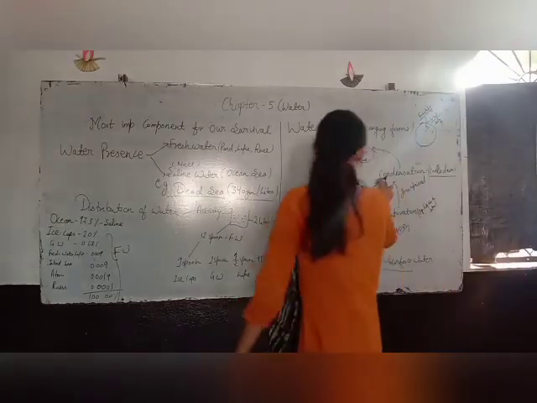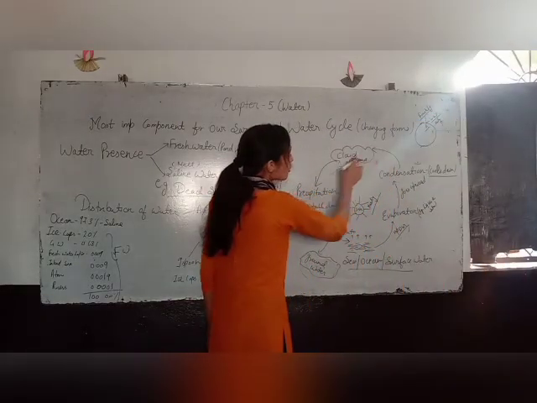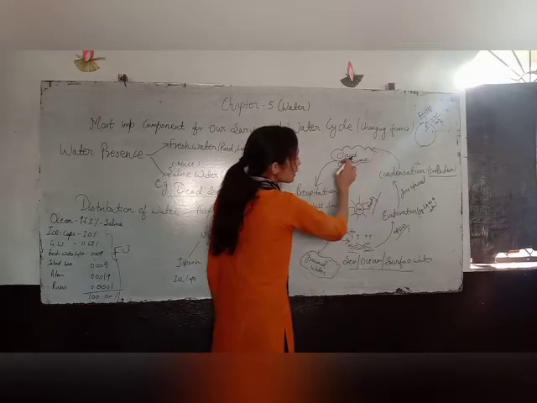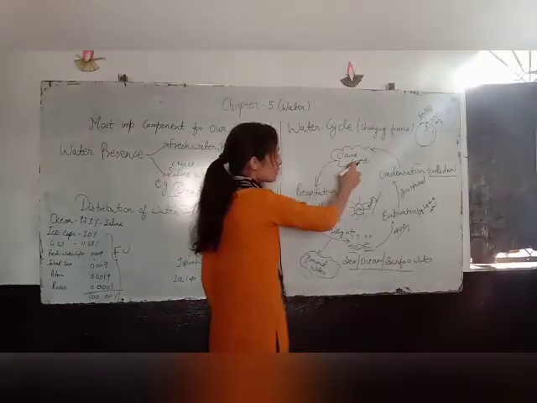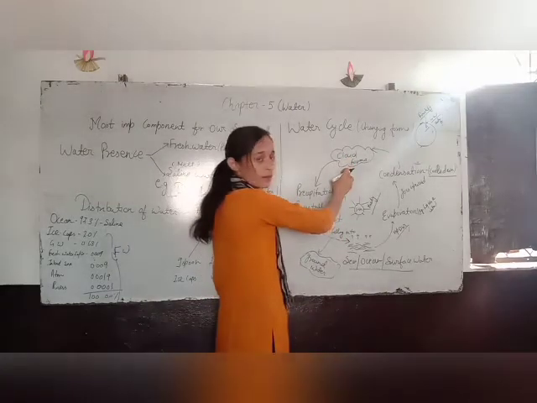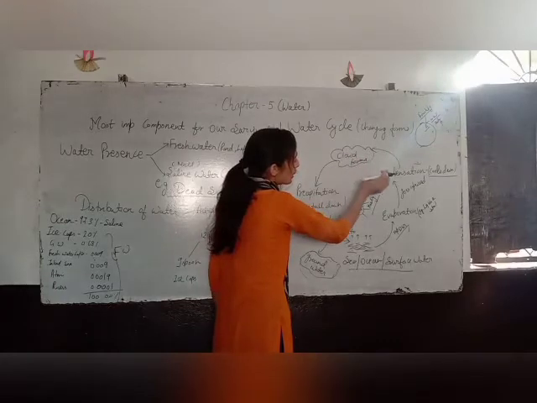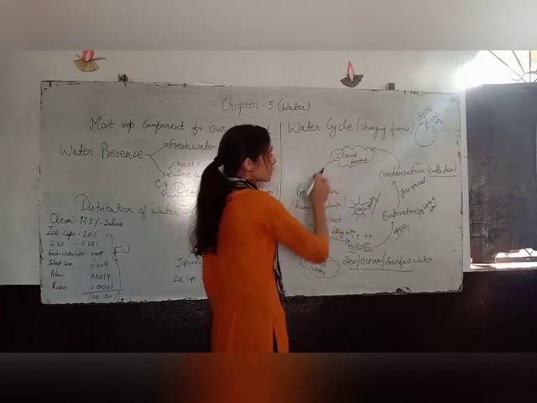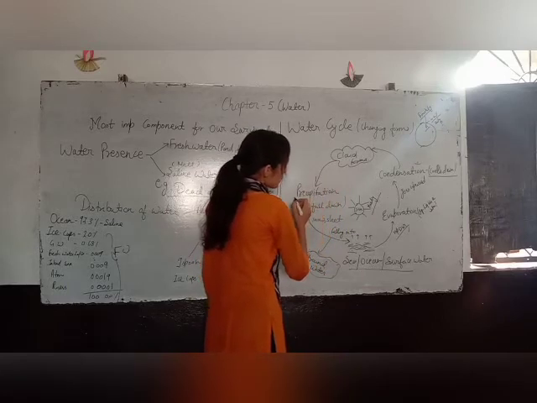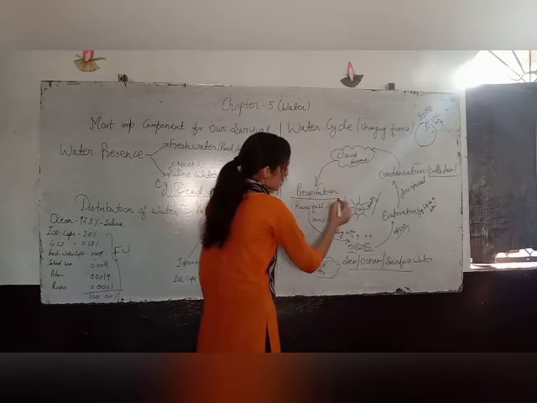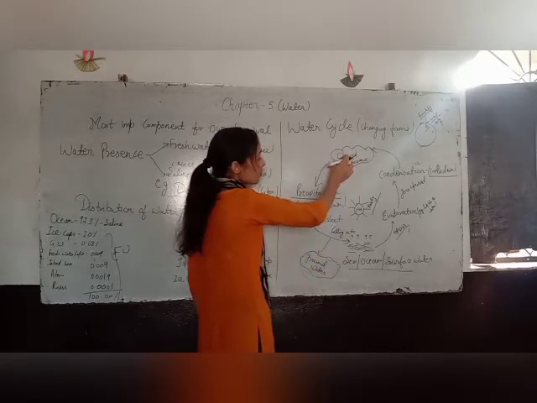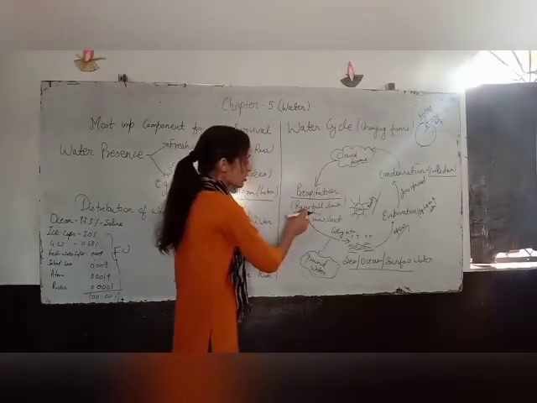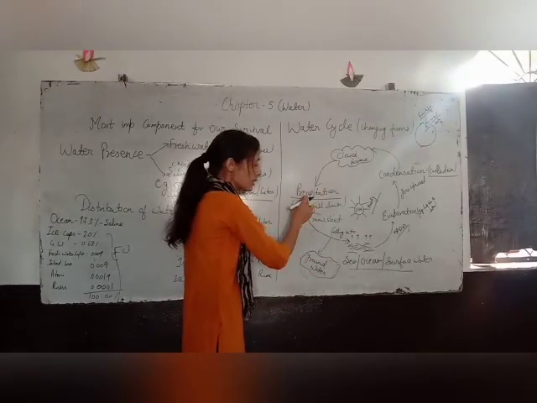After the condensation process, what is happening? Cloud formation. This condensation process is responsible for cloud formation in the sky. The dark black clouds you have already seen are formed by the process of condensation. Now what happens after the cloud? It starts to get precipitation. Precipitation means the cloud starts to fall in the form of rain. Okay, बारिश का शुरू होना is called precipitation.